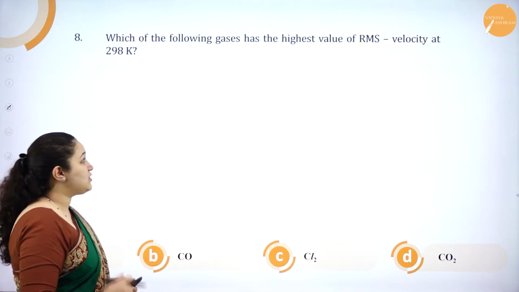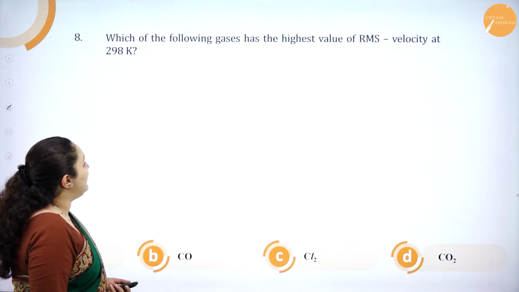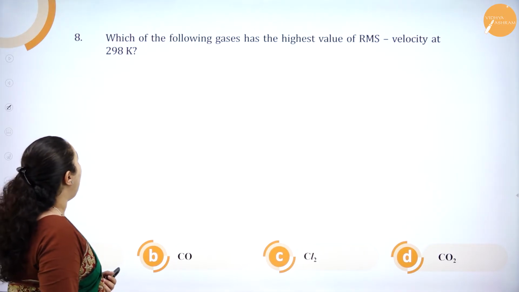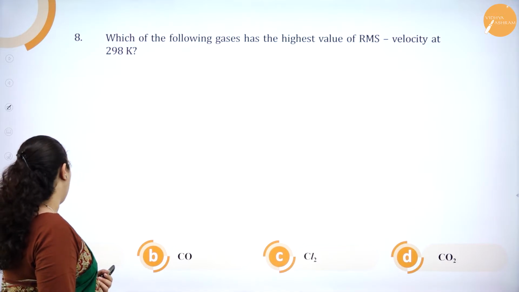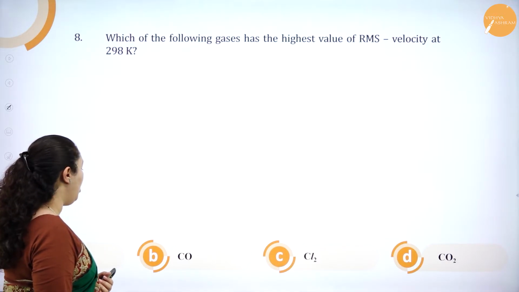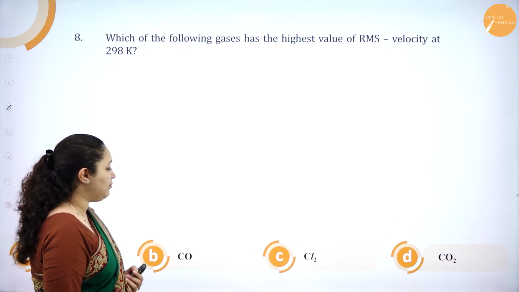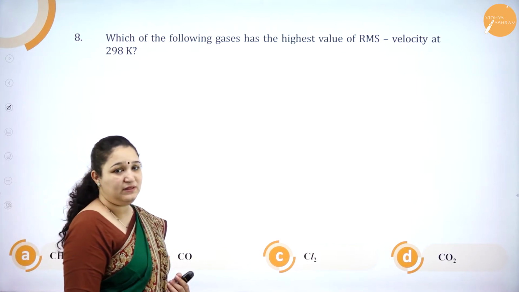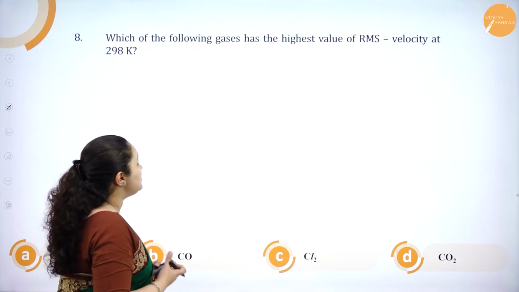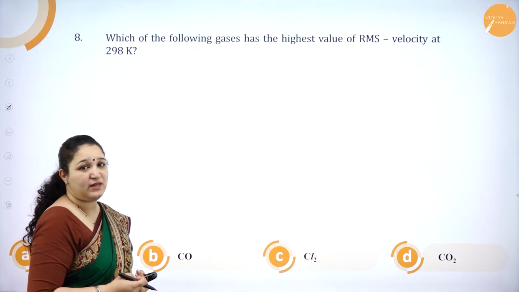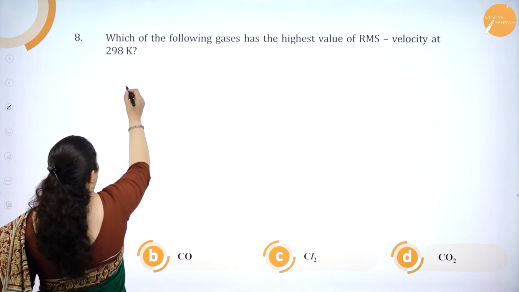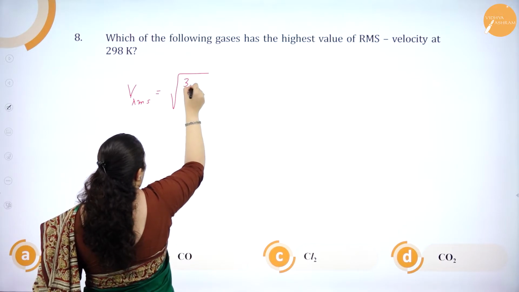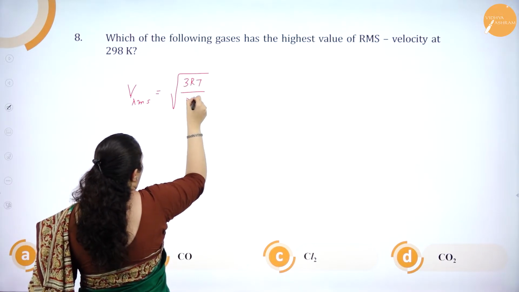Okay. Next question. Which of the following gases has the highest value of RMS velocity at 298 Kelvin? Option A, methane. Option B, CO, carbon monoxide. Option C, chlorine. Option D, carbon dioxide. So, what is the formula for RMS velocity? The formula is Vrms is equal to square root of 3RT by M.